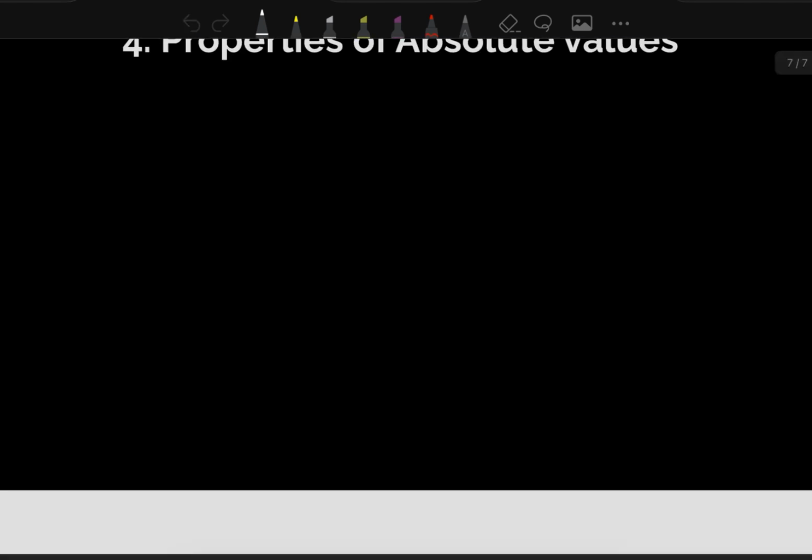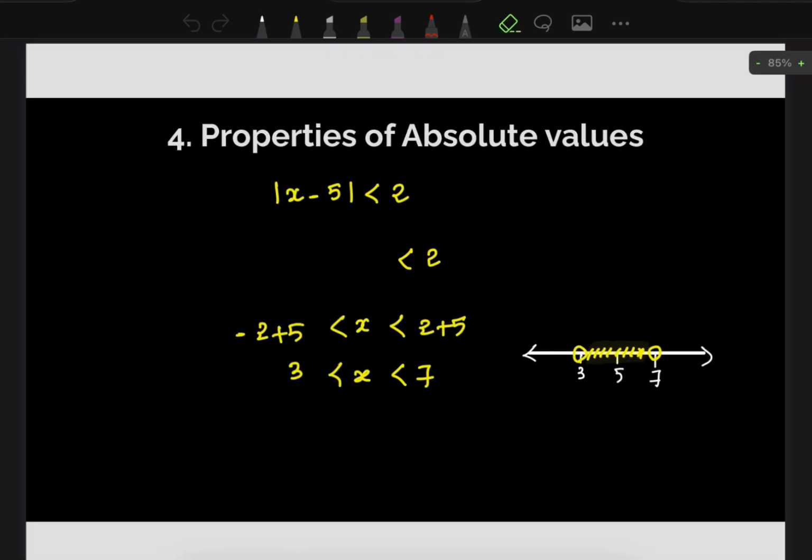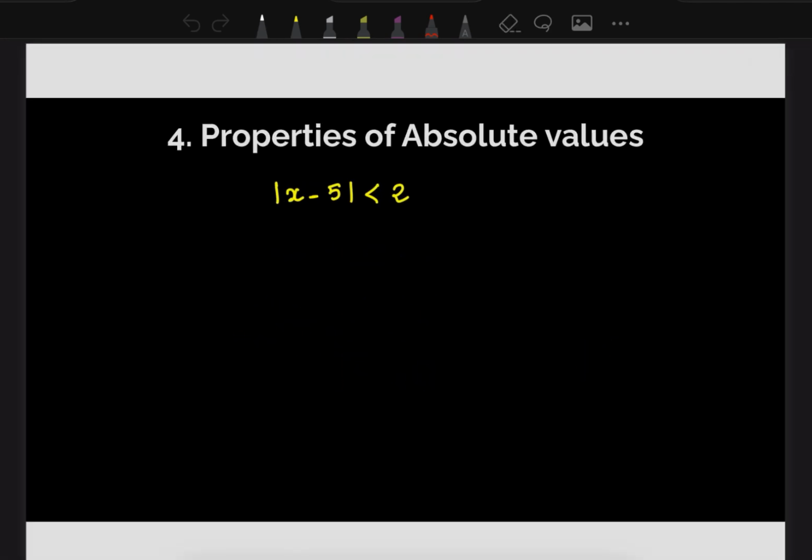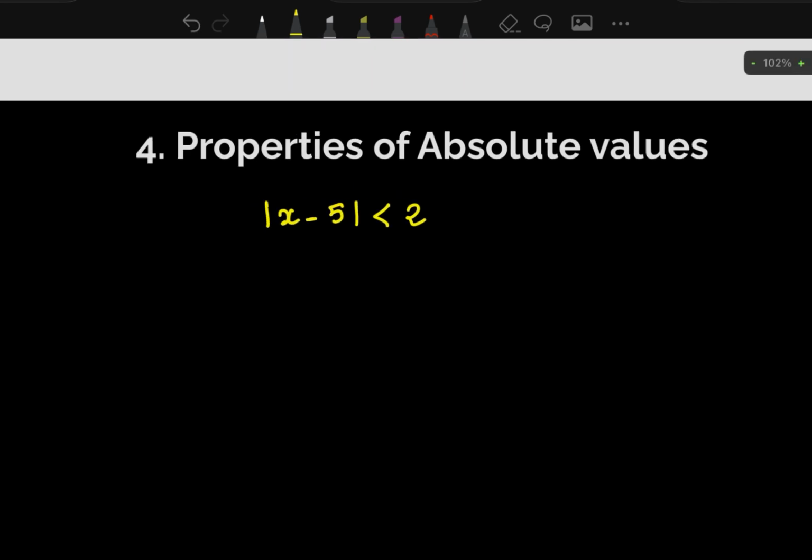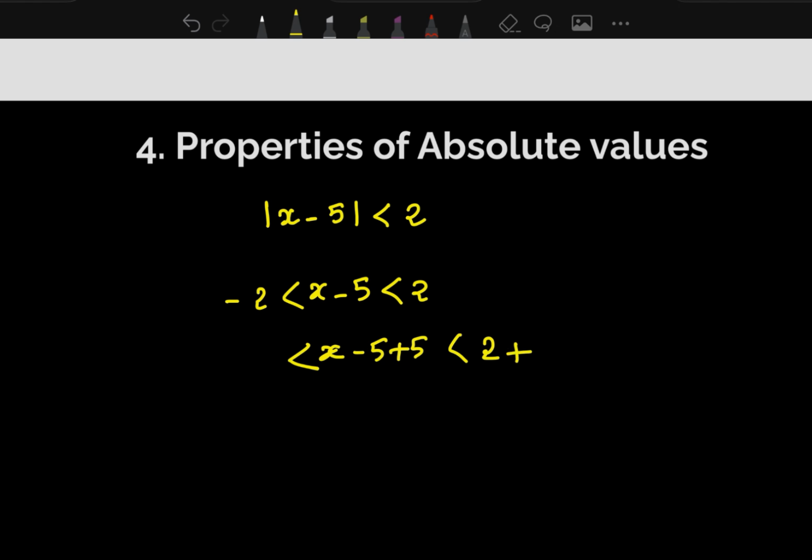And the next problem is, okay, here is the next problem. We have the absolute value of x minus 5 less than 2. So we already know that with a less than sign, x minus 5 should be less than 2, but it should be greater than negative 2. Okay, so we add the number 5 to all of these values. So it becomes x less than 7 and x greater than 3.